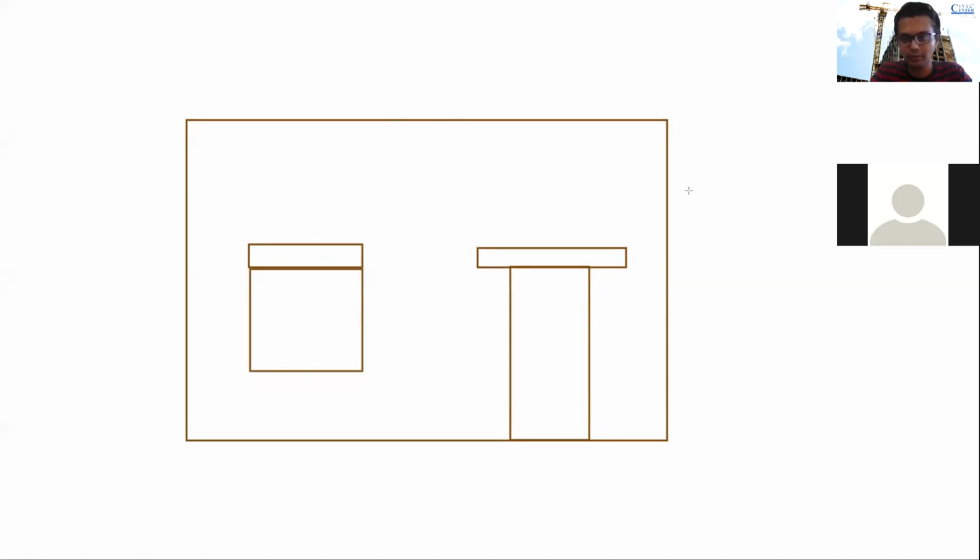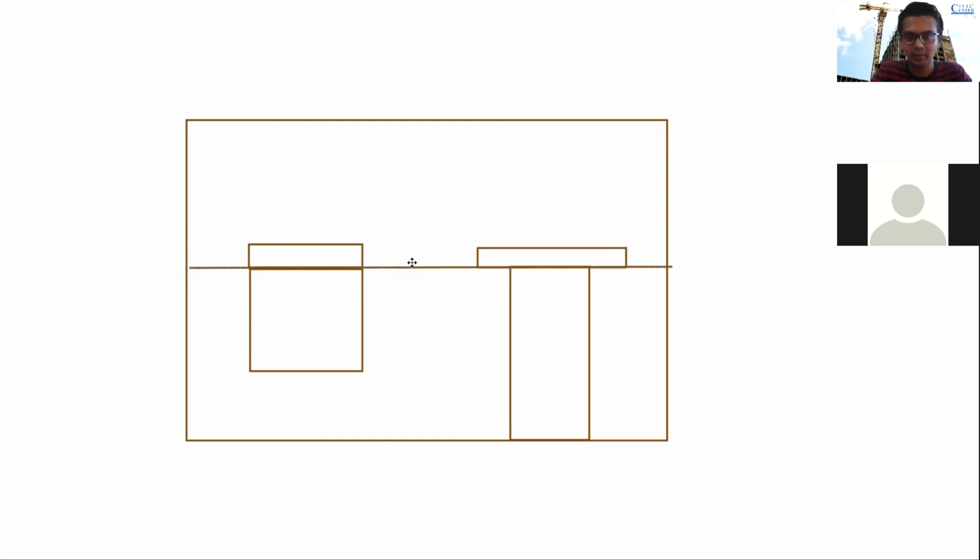So suppose this is our elevation, this is a window, this is a window, and this is a door, and this will be our lintel level. Pardon this, it is not at the same level, but it will be the same. So this is the lintel level.